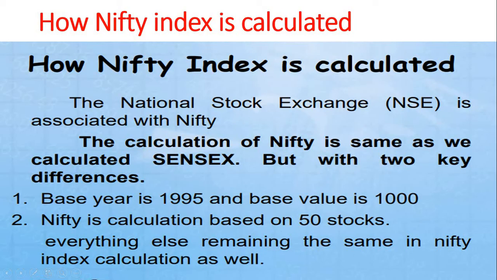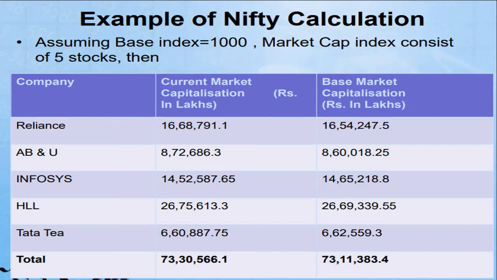That is why we call it Nifty 50. Nifty is an amalgamation of two words, Nifty's 50. It comprises 50 stocks in its index. Everything else remains the same in the Nifty index calculation as well, as it is. Now an example of Nifty calculation, assuming the base index, as I already told you, is 1000.